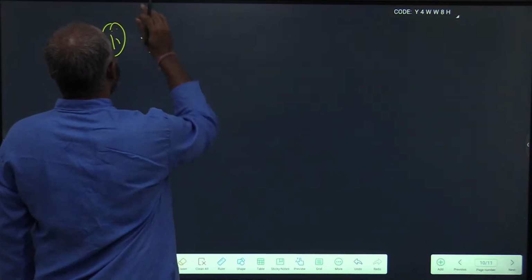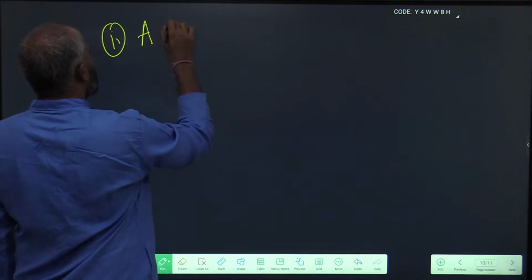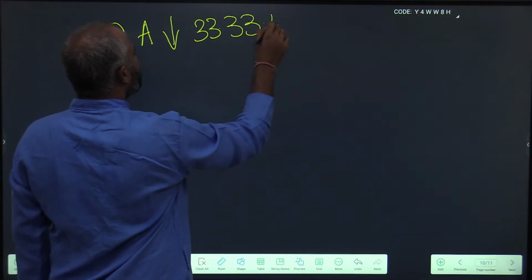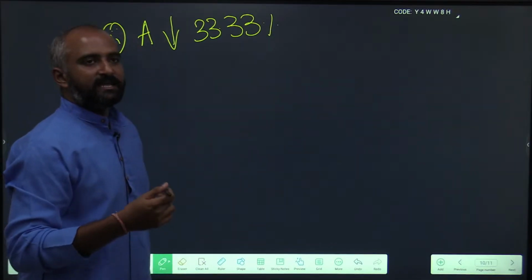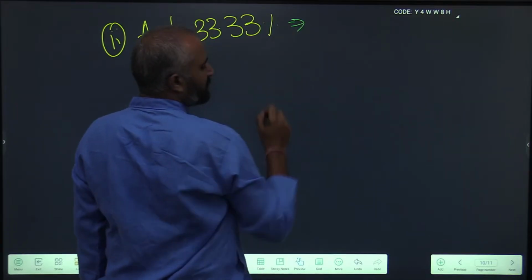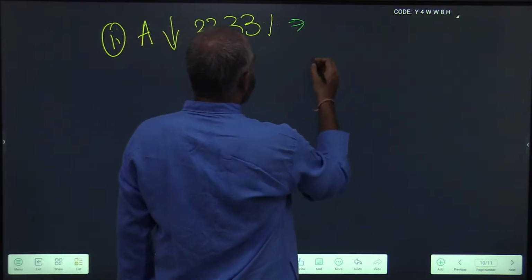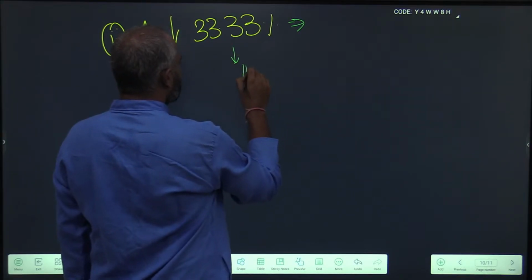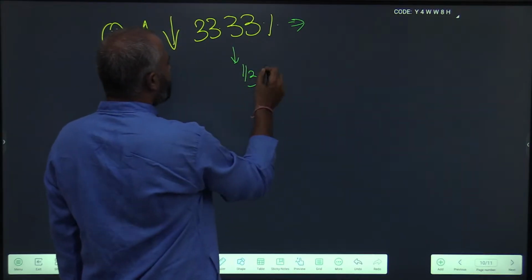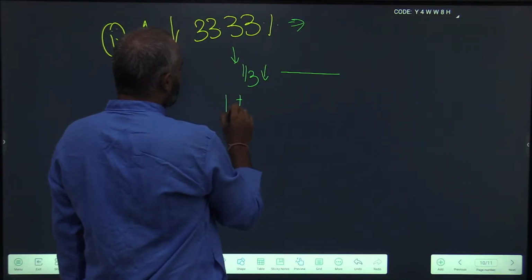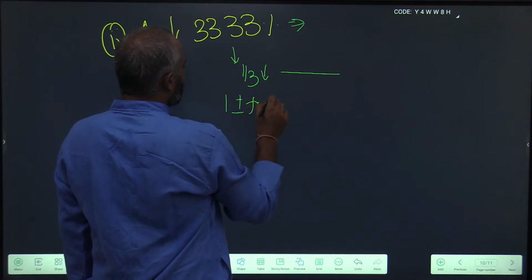Some value A has decreased by 33.33%. Now what is the multiplication factor? First step is, 33.33% is 1 by 3. It has decreased, that means on a unit of 3, your multiplication factor is nothing but 1 plus or minus the fractional form.